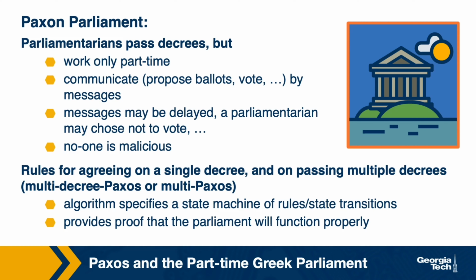of rules or state transitions that must be followed in order to pass decrees. And the paper also includes proofs that by following the algorithm, the parliament can function properly. Despite the fact that Paxos was demonstrated to be practical, it was a proven consensus algorithm and it was practically implemented and deployed in operation, for many readers, its original description was also very unapproachable.